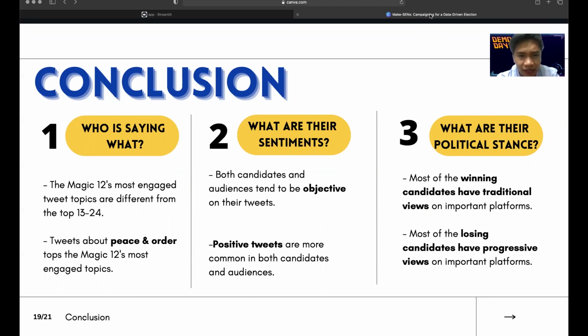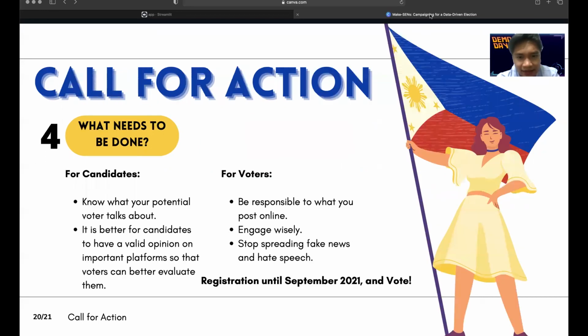For our call to action, we ask the candidates to know their audience more and to have a voice on important social issues or platforms to help the audience discern more on who to vote for. For the voters, we never stop reminding you to vote wisely and not to spread fake news, as it contributes heavily to the public view on the candidates.